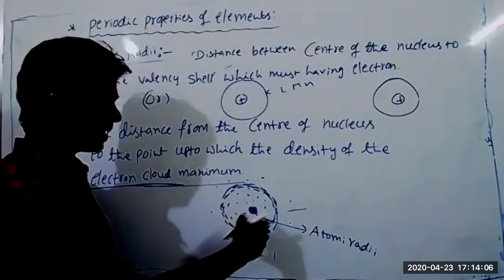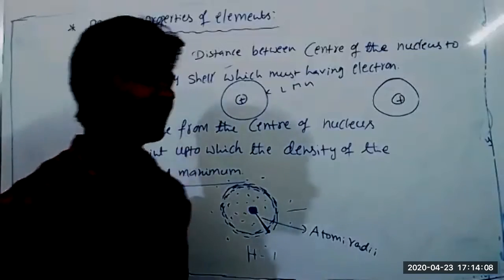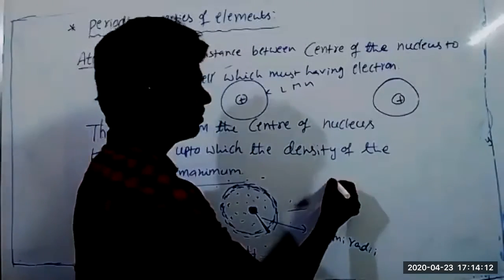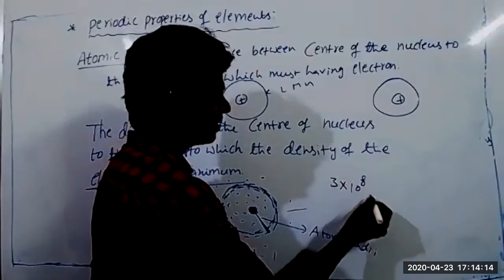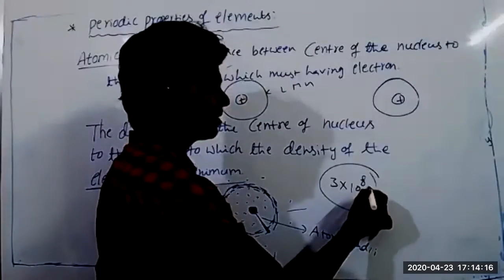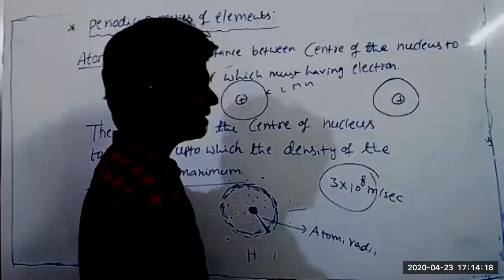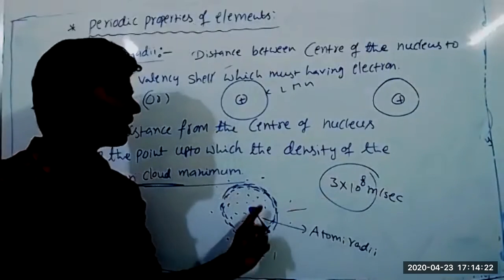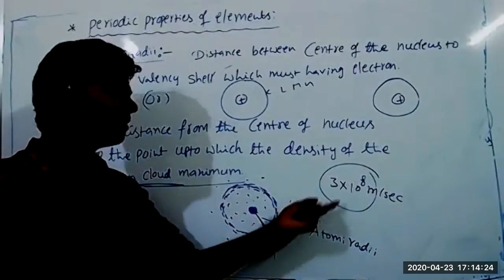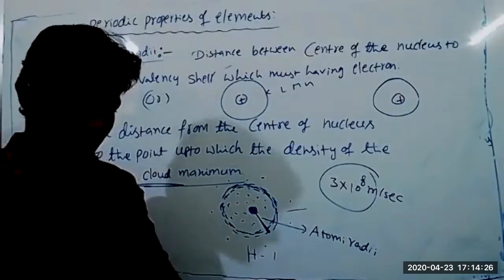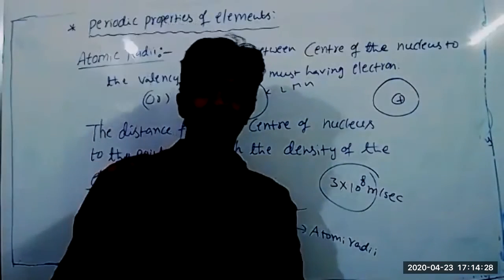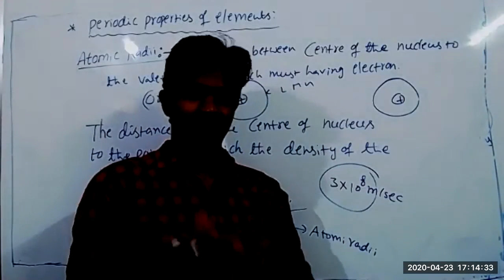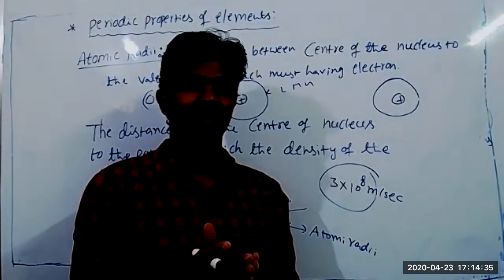This one electron only. At what speed is the electron revolving around the atom? 3 into 10 power 8, or somewhat close to this. This is the speed of light, correct? 3 into 10 power 8 meter per second. Almost, the electron also revolves around the nucleus with the speed of light. If any object is revolving with this speed, is it possible to see its shape? No.